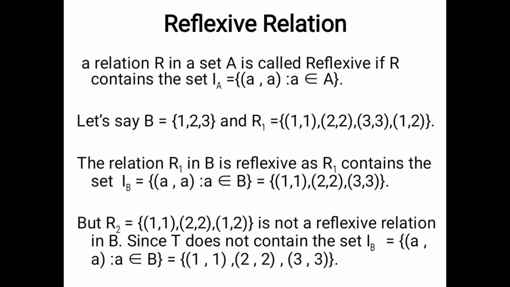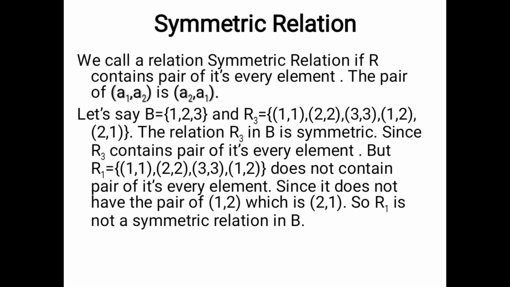Let's move to the next type, symmetric relation. We call a relation symmetric if R contains the pair of every one of its elements. The pair of (a1, a2) is (a2, a1). Actually, I defined this; it is not a standard thing. This pair idea will help you to understand this topic and make things easier for you. Let's understand this definition by some examples.